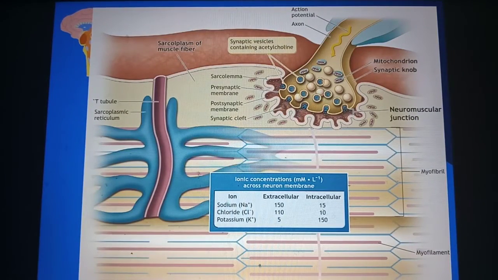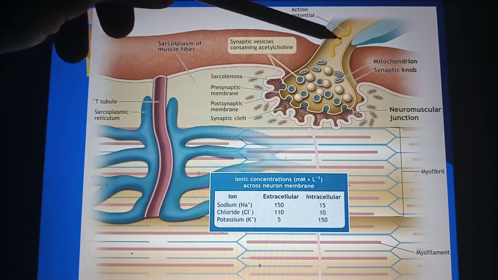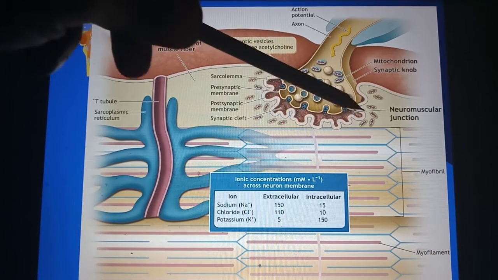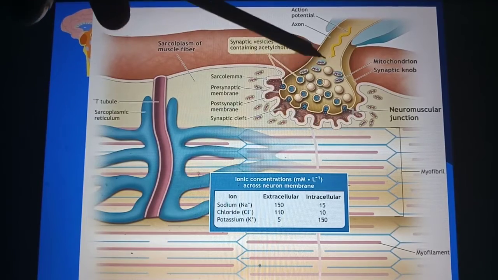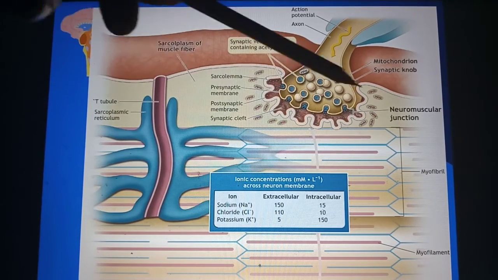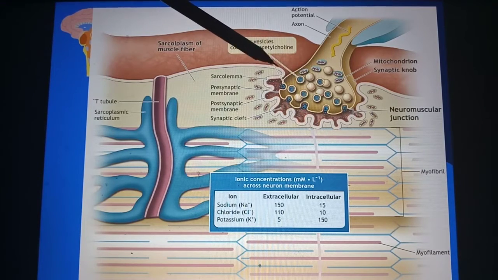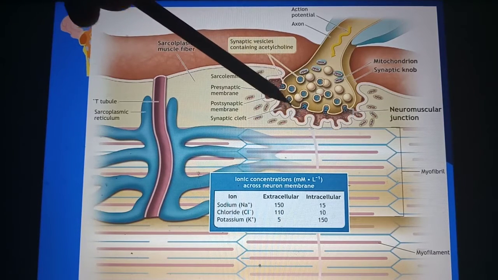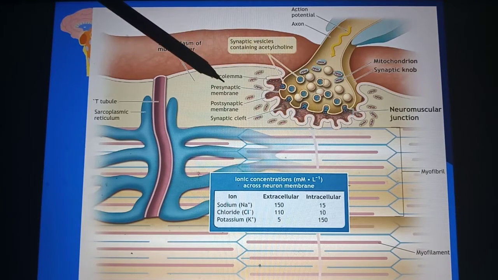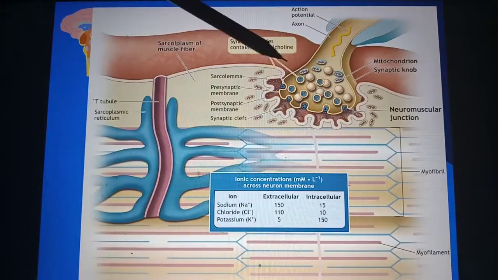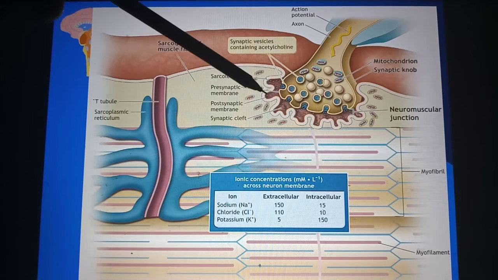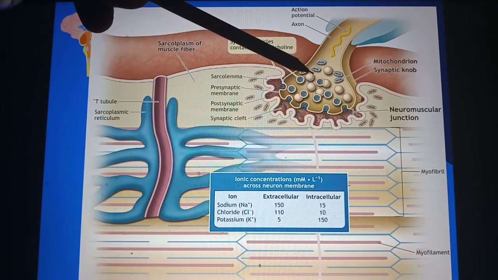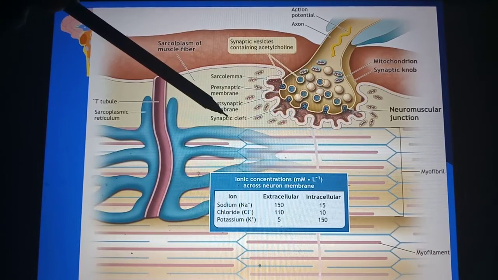Okay, so here you can see this is the action potential, this is the axon which ends in the terminal branches. And this is the neuromuscular junction. The nerve ends here and the muscle starts here. In this part, the synaptic vesicles contain acetylcholine. When it is released, it is broken into choline and acetate. So this is what happens in the neuromuscular junction, and that is how the nerve impulse is carried from the nerve into the muscle.